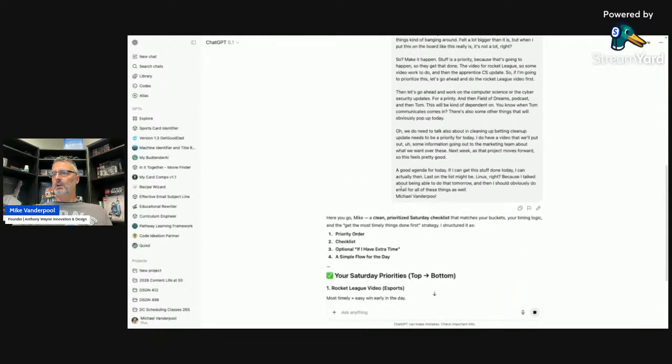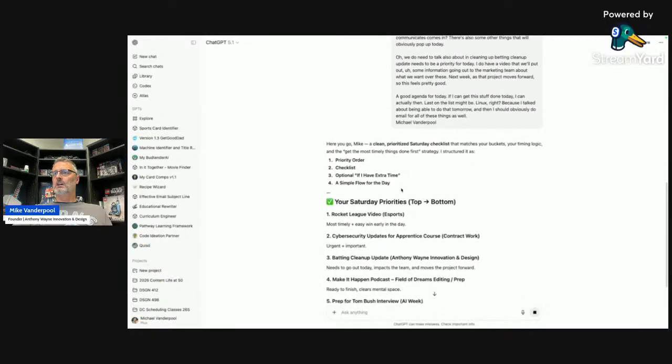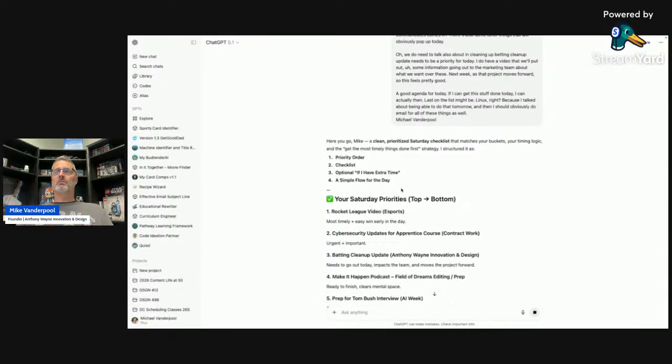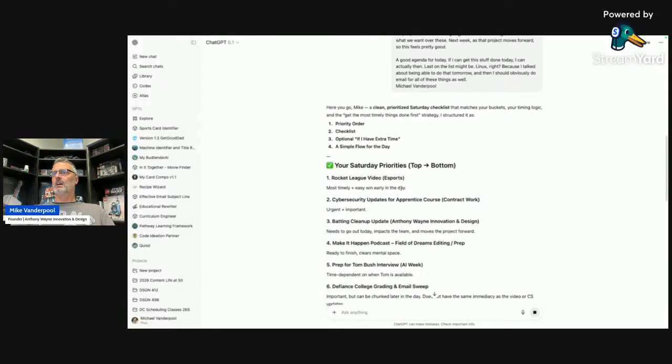Okay, here you go. Clean prioritized checklist. So I did talk through some of my own priorities. So AI isn't making the decision here. It's just putting this together. So my Saturday priorities, top to bottom: Rocket League for esports. There's a video that I need to do there. Give me a big win early.